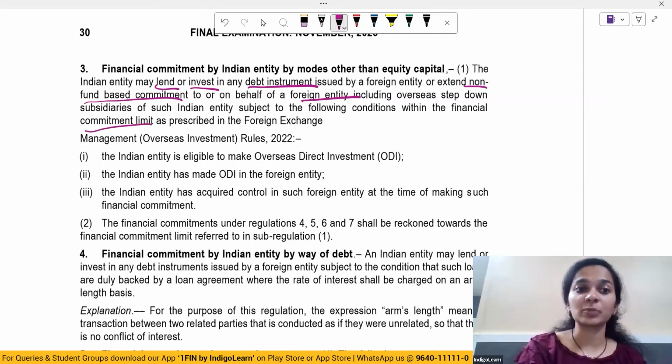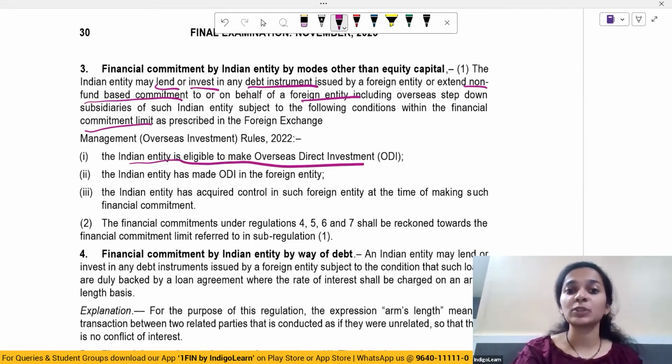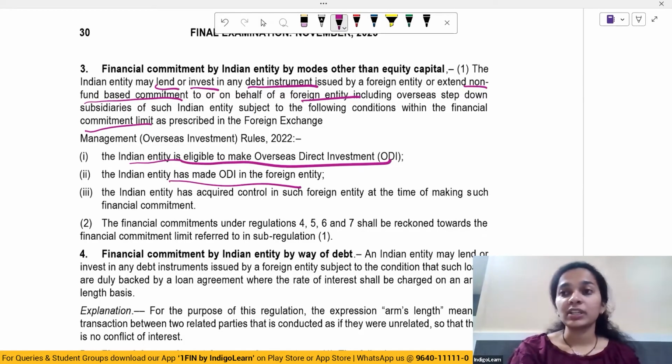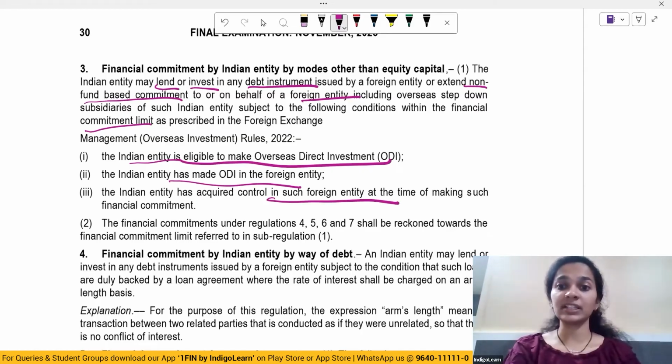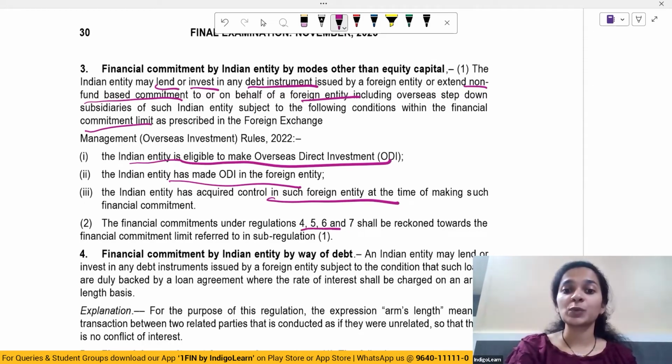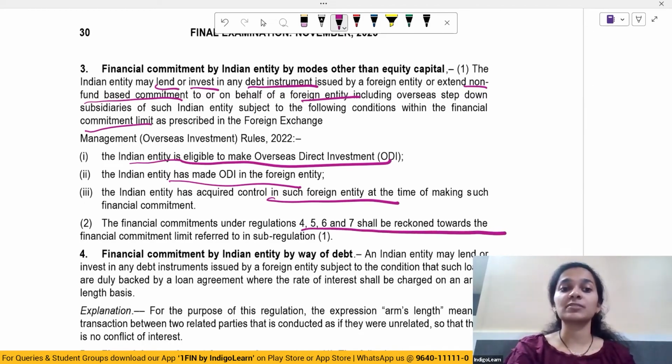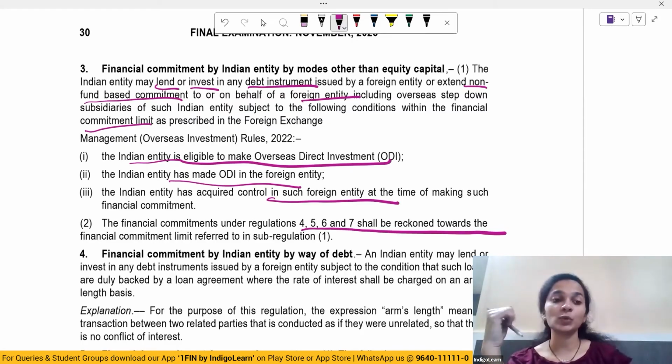What are the conditions for the financial commitment limit? The Indian entity is eligible to make overseas direct investment, has made ODI in a foreign entity, has acquired control over such foreign entity at the time of making financial commitment, and financial commitment under regulations 4, 5, 6, 7 shall be reckoned towards the financial commitment under sub-regulation 1.